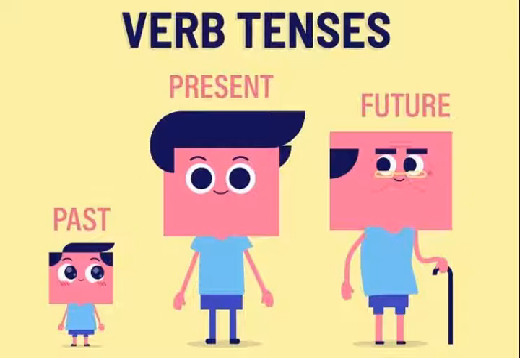You have already learnt about verbs. As you know, verbs are action words or doing words. I shall give you an example before explaining tenses. I do my homework. I did my homework. I shall do my homework.